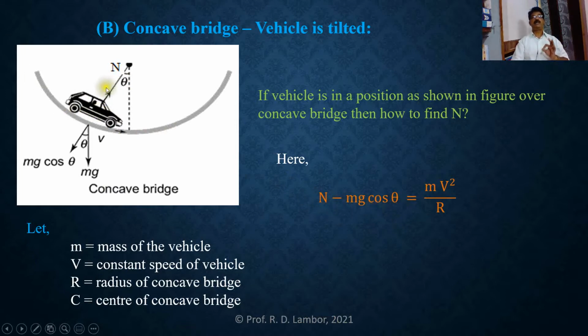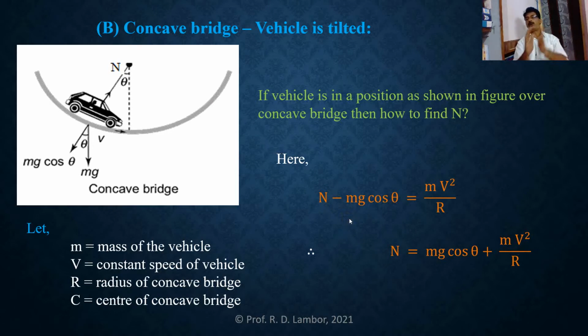Because that centripetal force is directed towards the center of this concave bridge. That's why N should be greater than mg cos theta. So we have taken N minus mg cos theta. So the resultant of these two forces is providing the necessary centripetal force for the circular motion of this vehicle. And from this equation, we can find the normal reaction of the road. See here, this is the expression for the normal reaction of the road on the vehicle when it is moving along a concave bridge and its position is different from the bottom position.